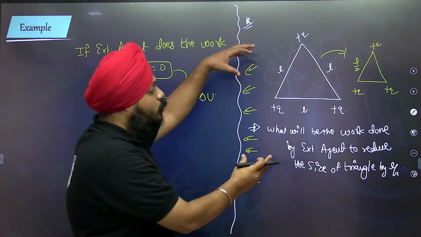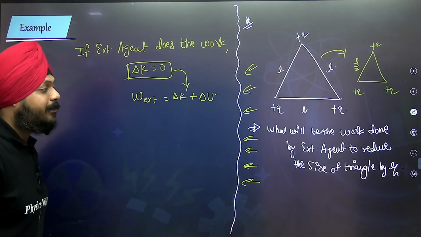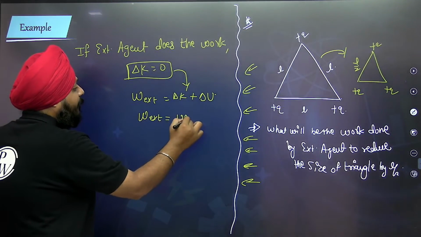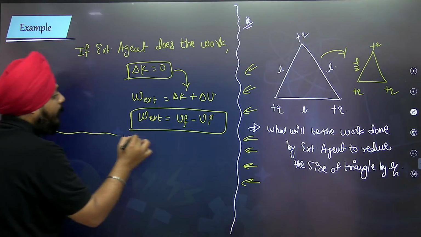Slowly it reduces the length of the triangle. So the work done by the external agent is U final minus U initial. Through this formula we are going to evaluate this.